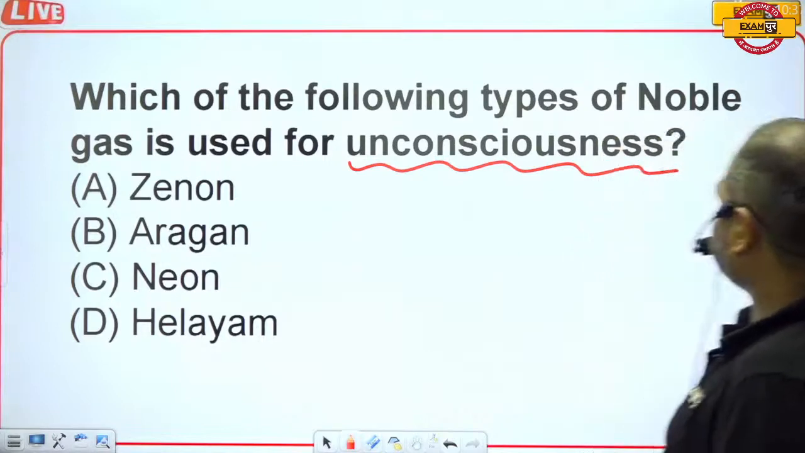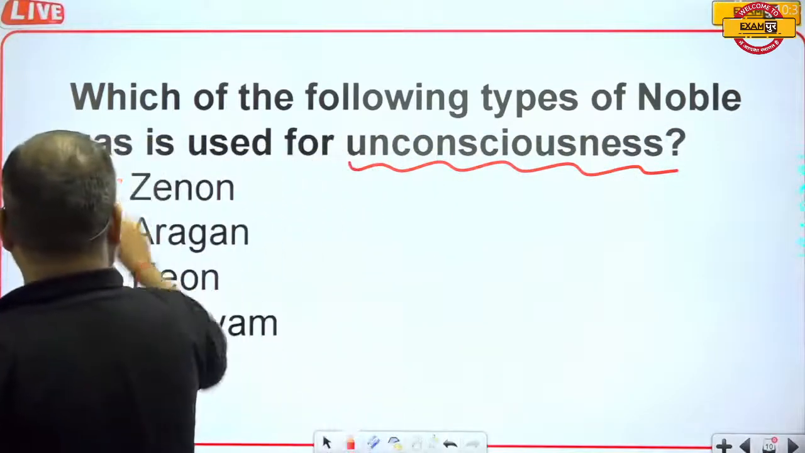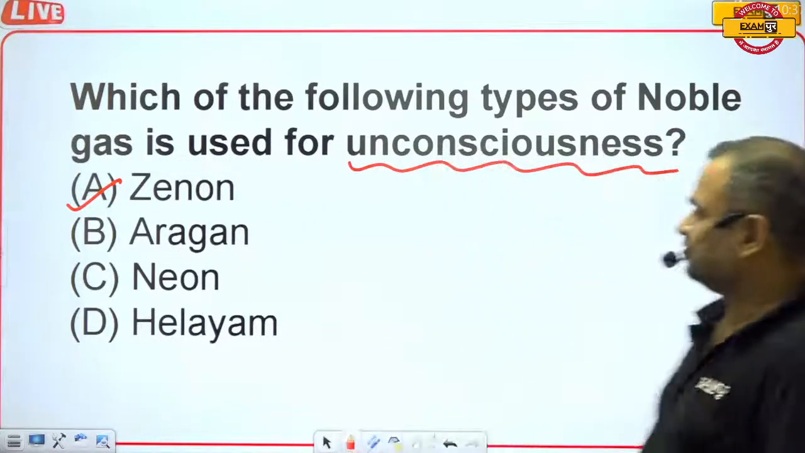So which of the following types of noble gas is used for unconsciousness? And the correct answer is xenon.